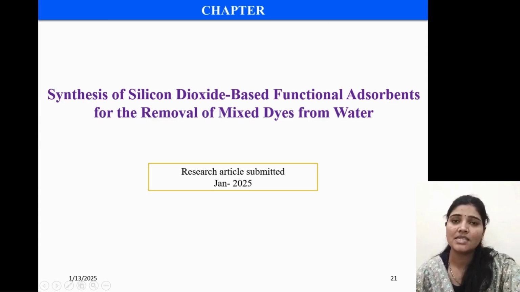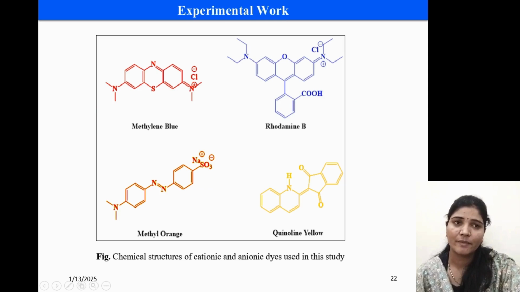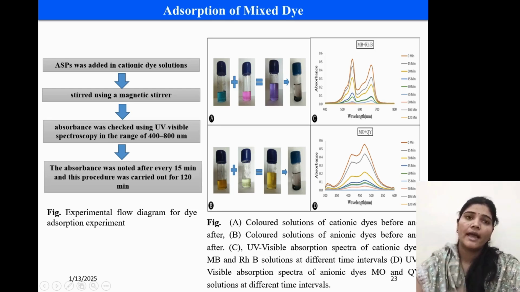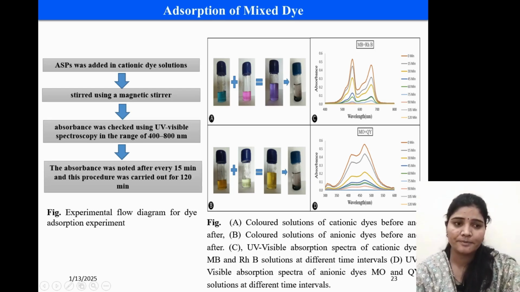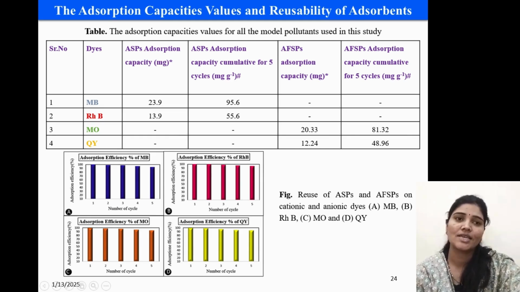This chapter is the synthesis of a silicon dioxide based functional adsorbent for removal of mixed dyes from water. This research article is submitted. This is the experimental work, chemical structure of cationic and anionic dyes. Adsorption of mixed dyes. This is the adsorption capacity value for 1 cycle and cumulative for 4 cycles, which is given in this table, and this below figure shows the reuse of ASPS and AFSPS on cationic and anionic dyes.